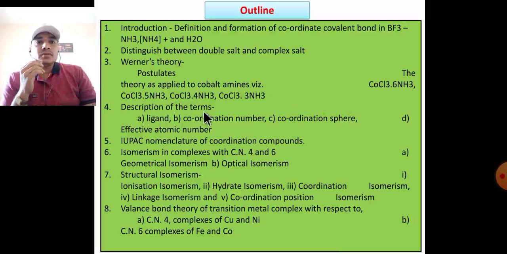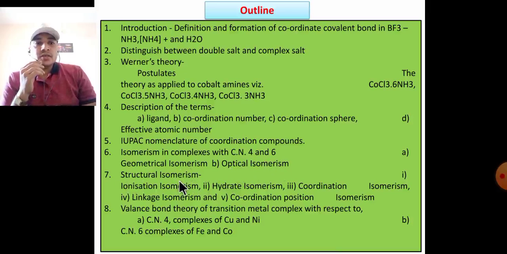Description of the terms: ligand, coordination number, coordination pair, effective atomic number. IUPAC nomenclature of coordination compound. Isomerism in complexes with coordination number 4 and coordination number 6: geometrical isomerism, optical isomerism.